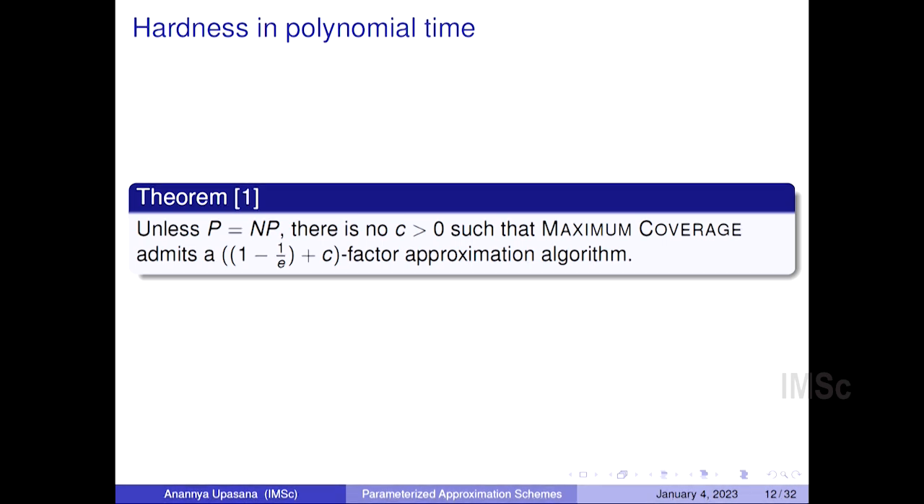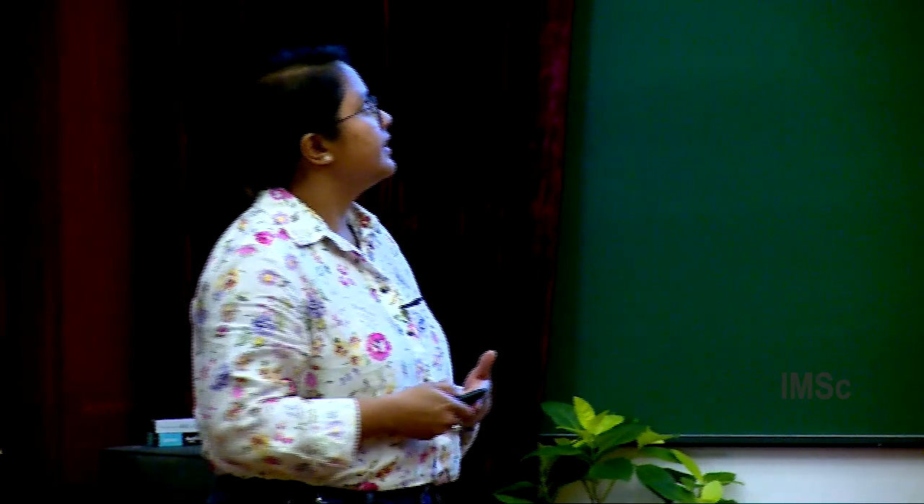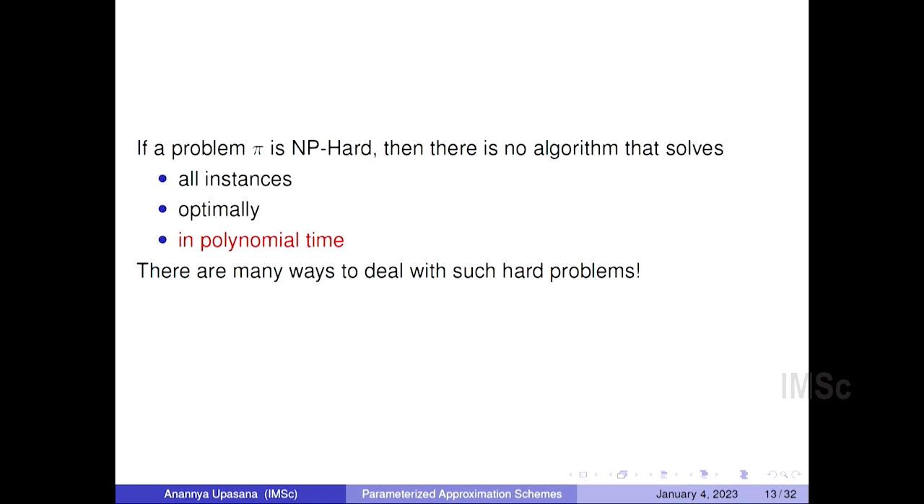Okay, so the natural question next is to try to come up with an algorithm that runs in polynomial time but improves upon the approximation factor of 1 minus 1 by e. But unfortunately, Feige showed that it is very unlikely that there is a polytime approximation algorithm that improves upon this approximation ratio of 1 minus 1 by e. So the next step is to try to relax the condition of polynomial time. And this leads us to the field of parameterized algorithms.